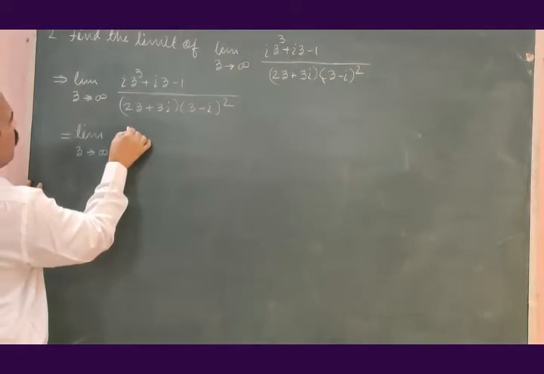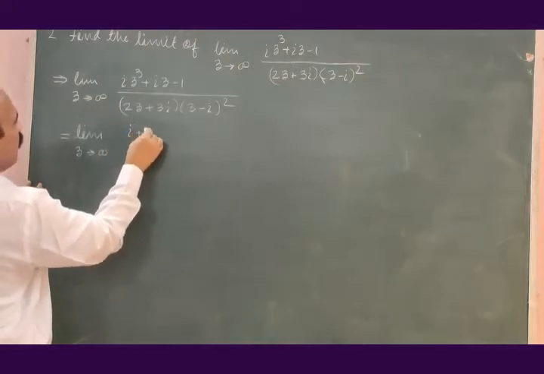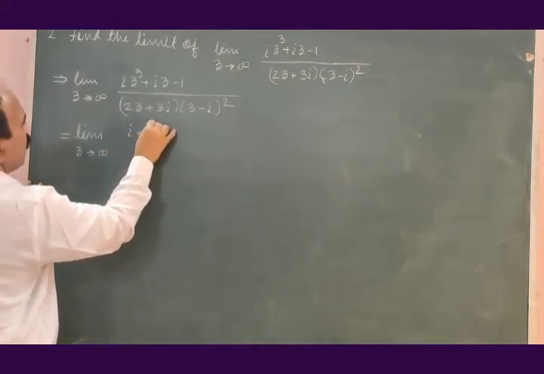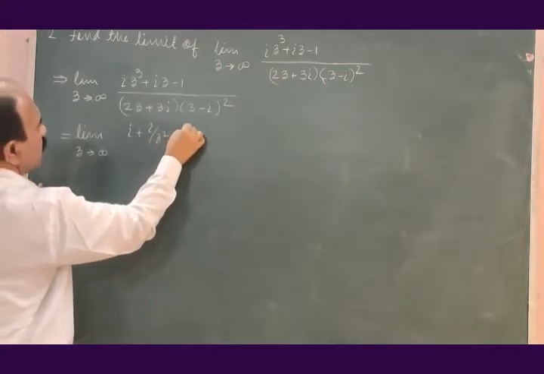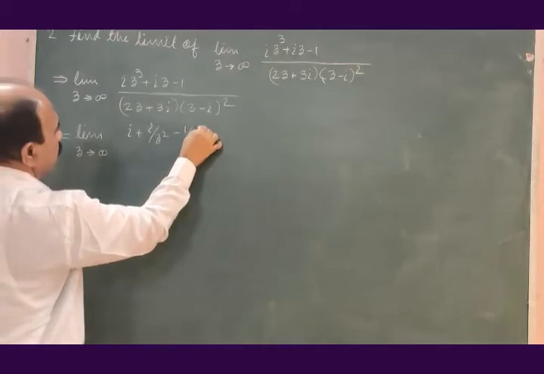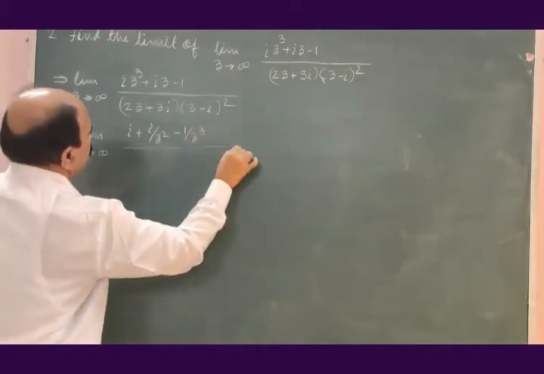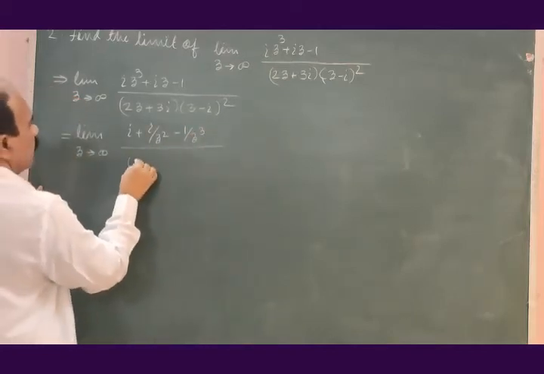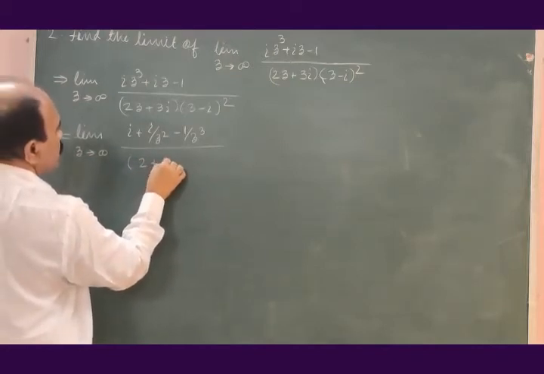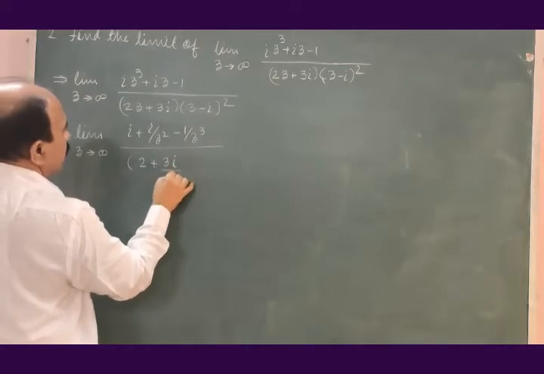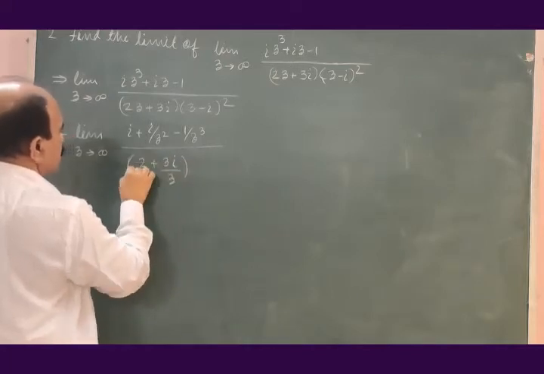So it will be i plus i divided by z square minus 1 divided by z cube, divided by 2 plus 3i divided by z.